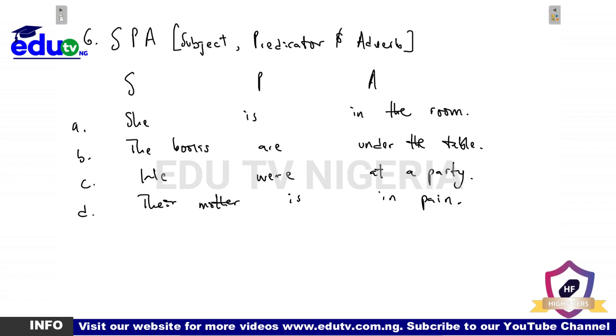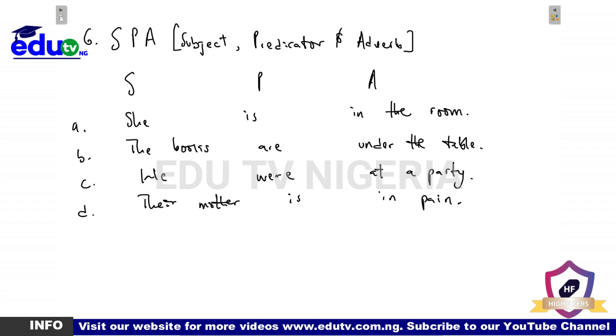Now, also take note, the adverb here is an obligatory adverb. Don't forget that we told you that we could have an optional adverbial and an obligatory adverbial. If you have learned from our class on sentence elements, you would have known that we have optional adverbials and we also have obligatory adverbials.